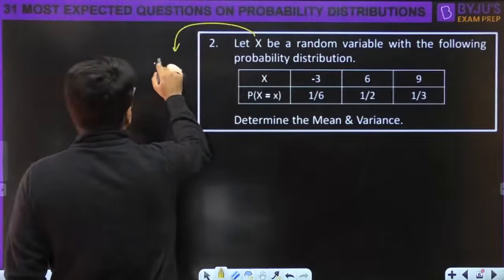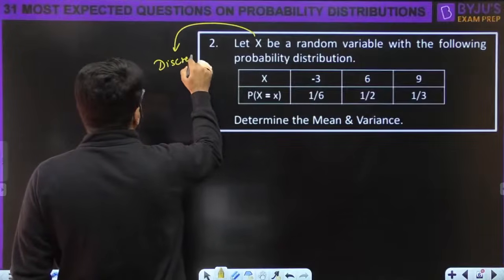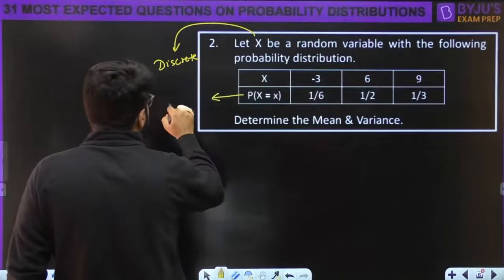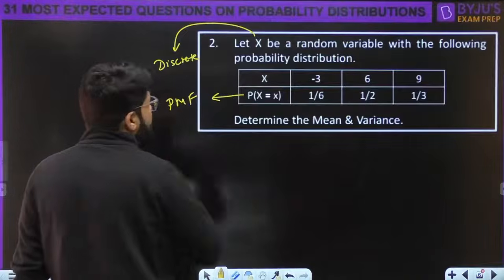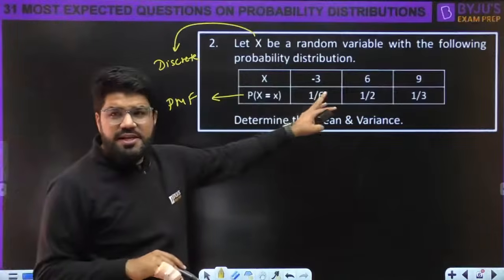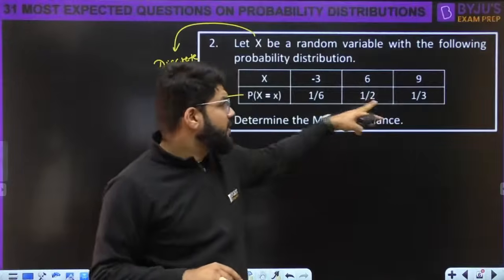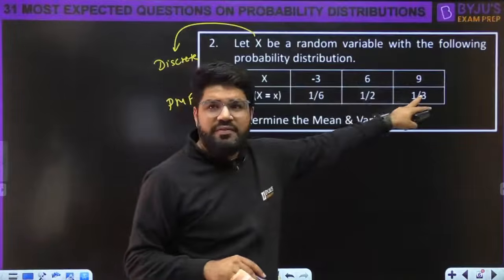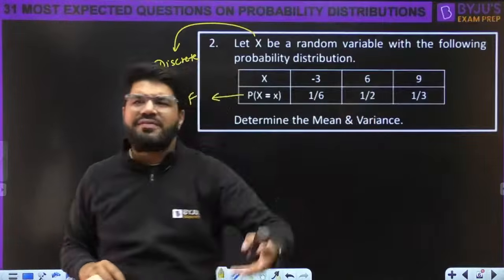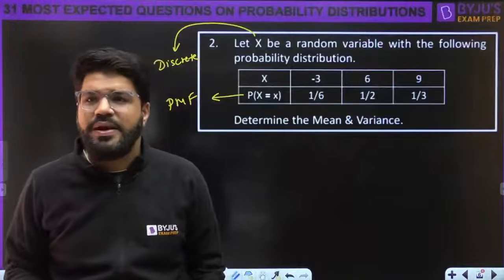Okay, and because it is discrete, its probability distribution is known as what distribution? It is known as the PMF function. Again, PMF is given to you. This time it is clearly specified, and you can check once again: 1 by 6 plus 1 by 2 plus 1 by 3. Right, 1/6 plus 1 by 3 will be half, plus half will be 1. It always has to be true.